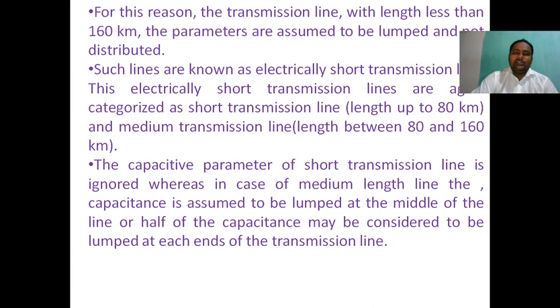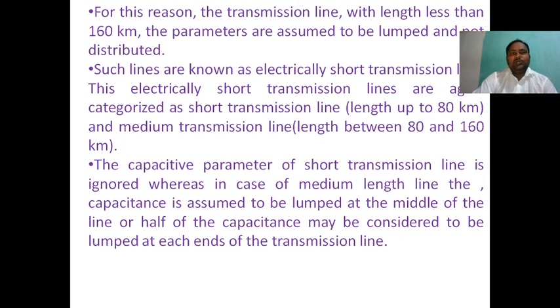Whenever the capacitance is small, the voltage regulation and efficiency are not affected by it. But in the case of the medium transmission line, we consider the effect of capacitance.